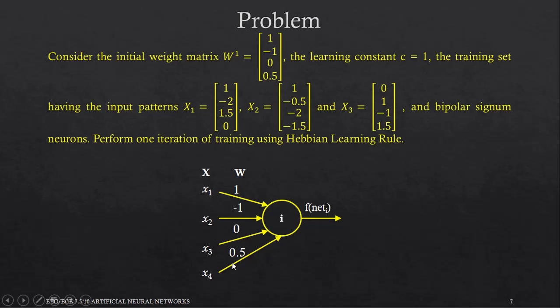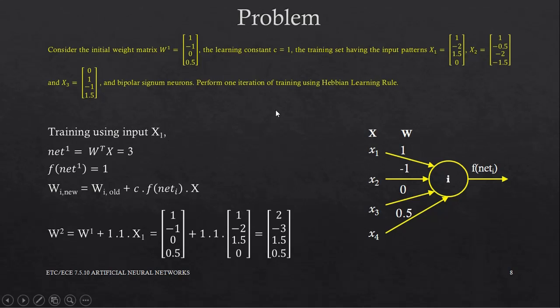Our current neuron looks like this. Notice the weights. These are the initial weights. So, first we consider the training using the first input vector x1. We find the net value using the current given weight matrix like this. Then for this net value, we find the f of net value.